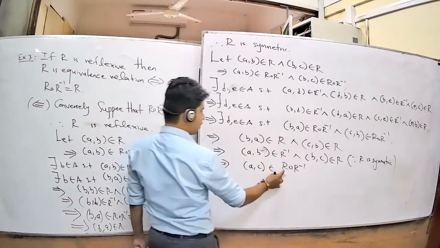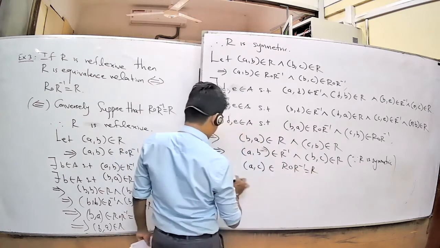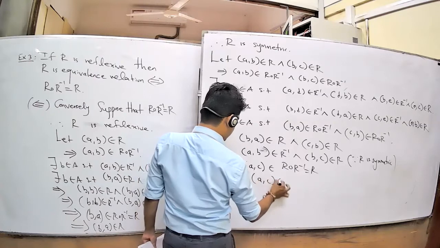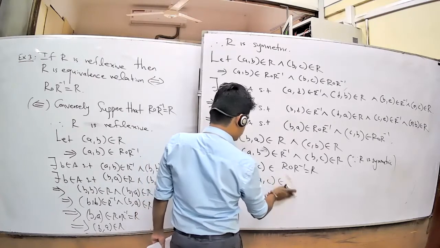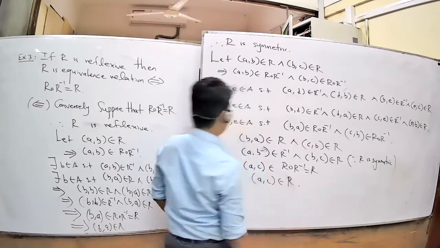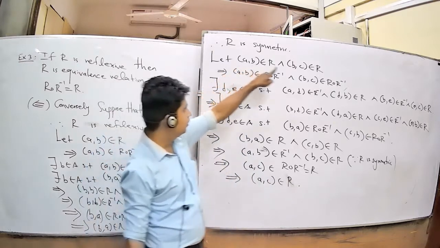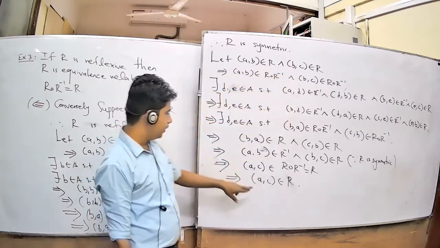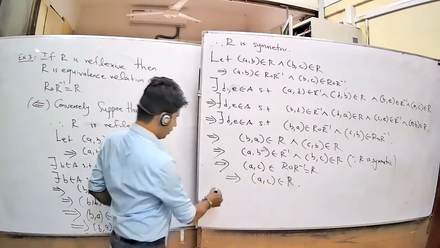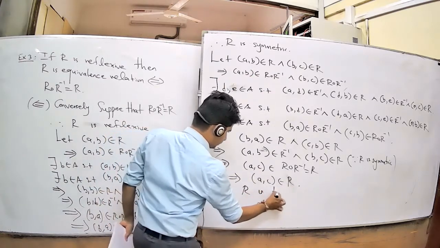But you already know that R composition R inverse equals R. Therefore, you proved it: (A, C) belongs to R. It is your claim because you want to show that R is transitive. We assume that (A, B) belongs to R, (B, C) belongs to R. Now we prove (A, C) belongs to R. Therefore, R is transitive.